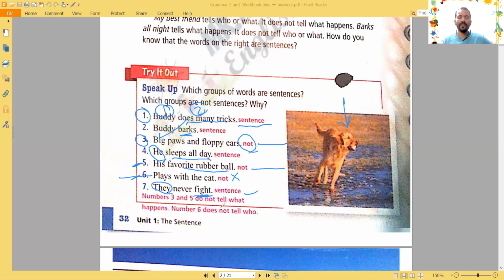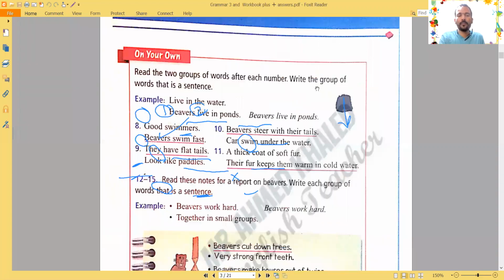So it's a sentence. Also, we have page 33, more practice, more exercises. You can answer them on your own at home. Also, you can stop the video and copy those answers into your main English book.